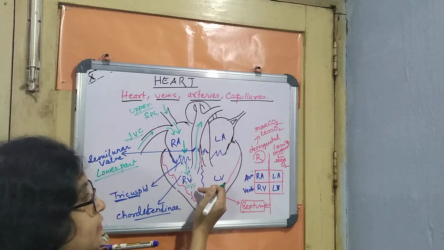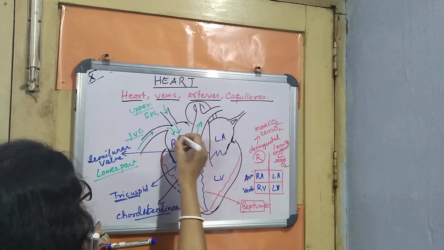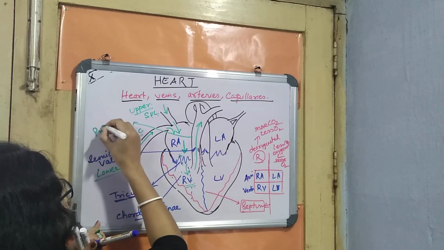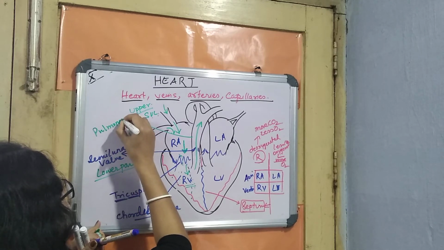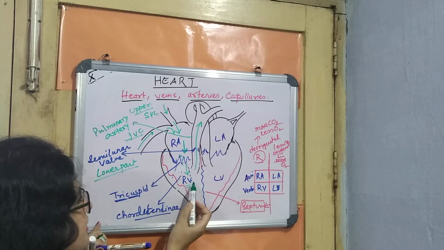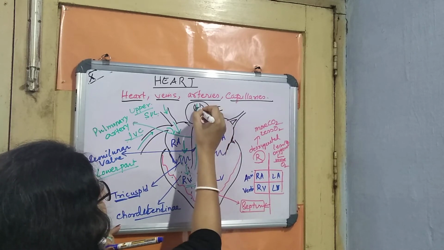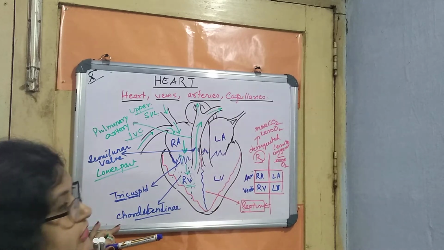Again, it cannot flow down. And this particular vessel which you can see is known as the pulmonary artery. So the pulmonary artery is actually carrying the deoxygenated blood from RV to where? See, there is a branch over here, two parts.